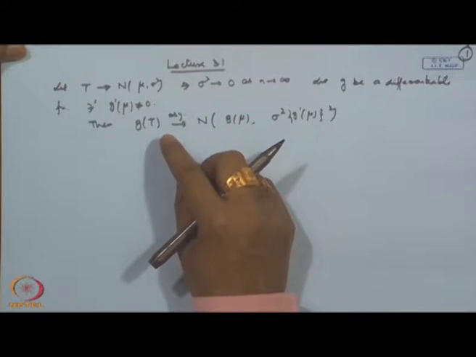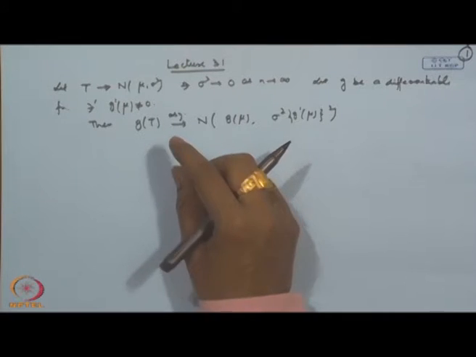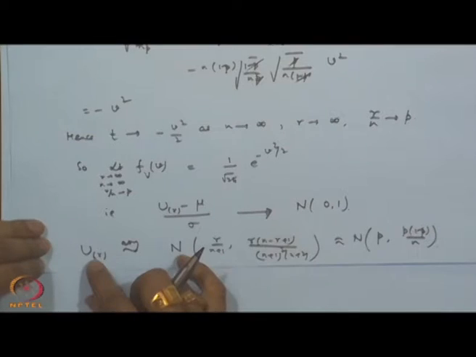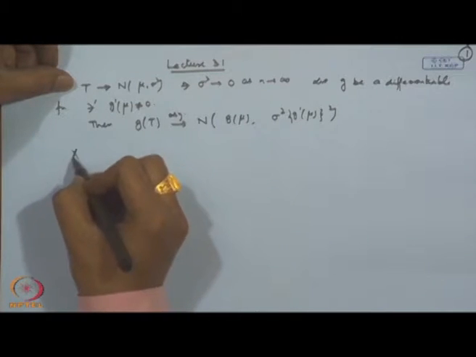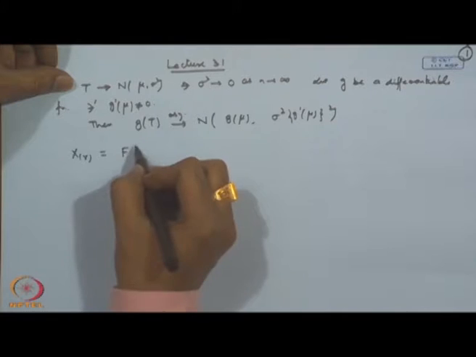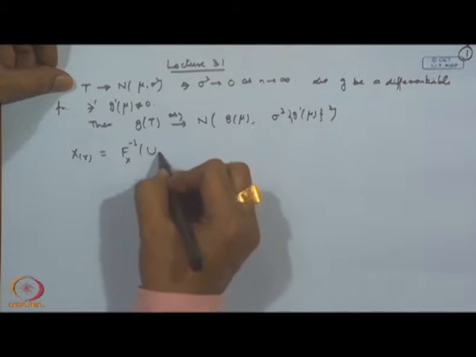Now, we have derived the asymptotic distribution of U r here, and we use the relation that X r is equal to F inverse of U r.